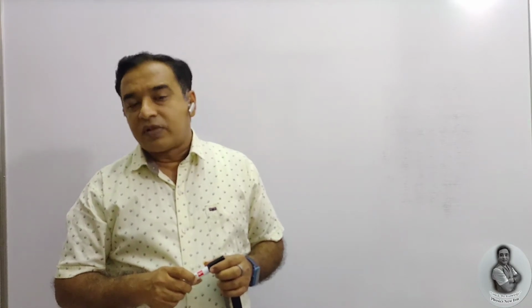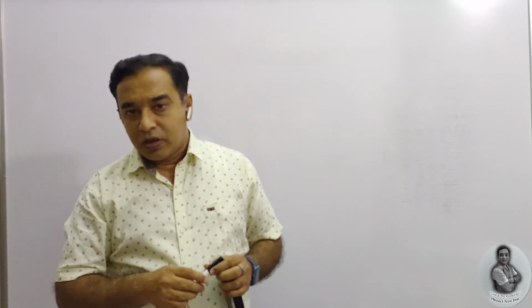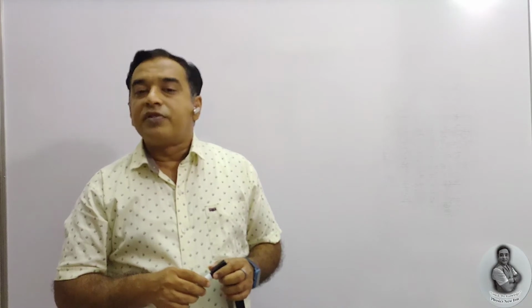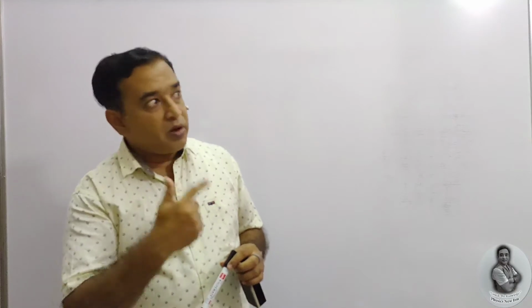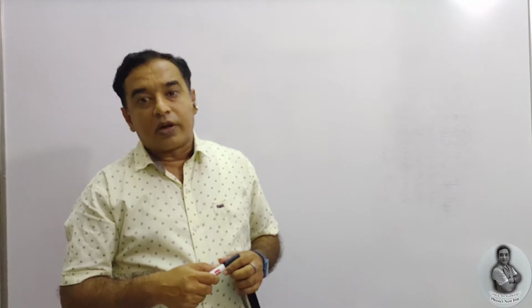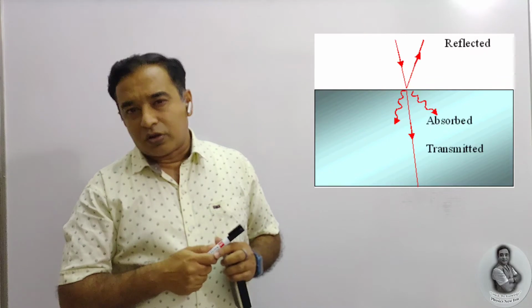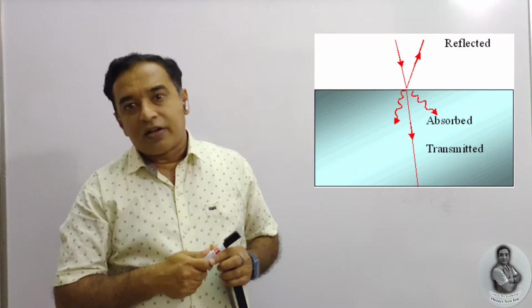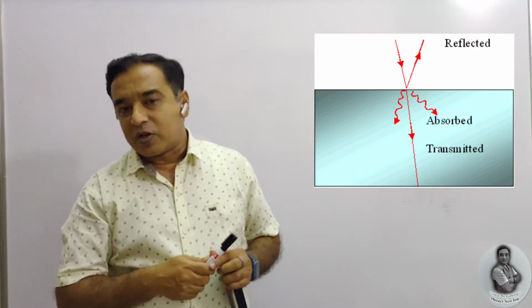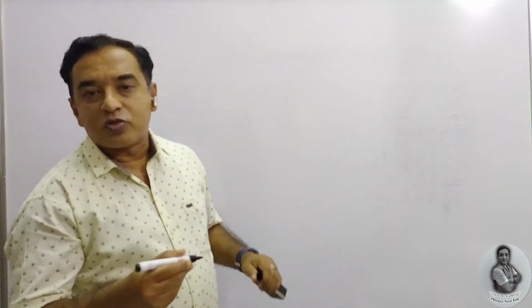On the basis of that, three concepts arise: coefficient of absorption, coefficient of reflection, and coefficient of transmission. As we know, a coefficient is always a ratio, and that's why one by one we are going to know about them. See the diagram. Some part of the energy incident on the body is absorbed, some part is reflected, and the remaining energy is transmitted through that body. After that, we are going to know about the coefficient of absorption.